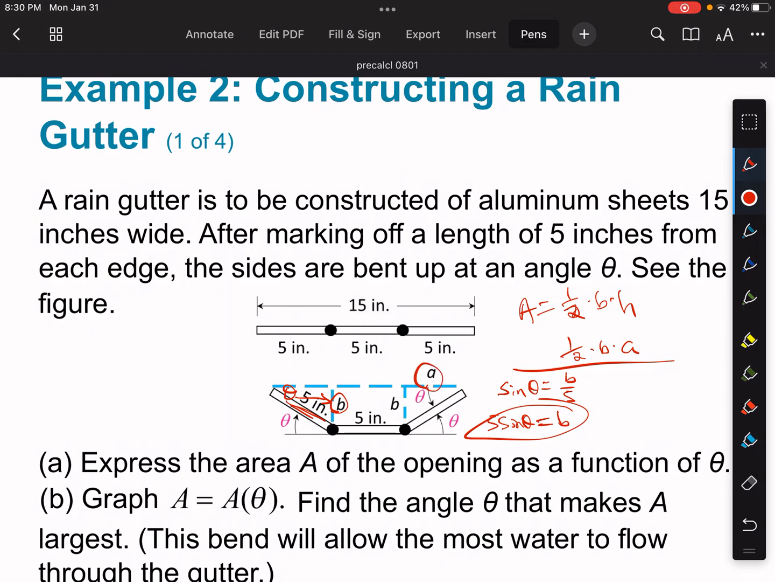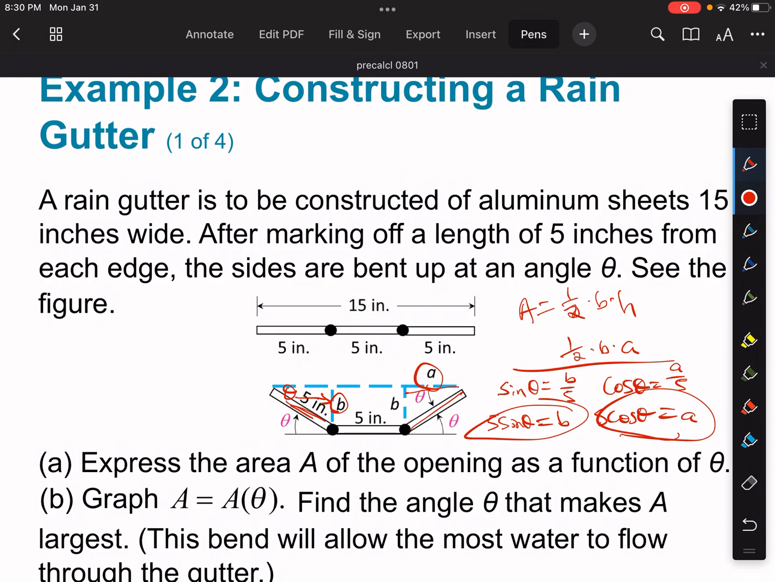Let's find a. So a here from my theta is going to be the adjacent over the hypotenuse, which is 5. So my cosine of theta, because it's adjacent and hypotenuse, is going to be equal to a over 5. Therefore, a is equal to 5 cosine theta. All right, so now I have my base and I have my height for my triangles.